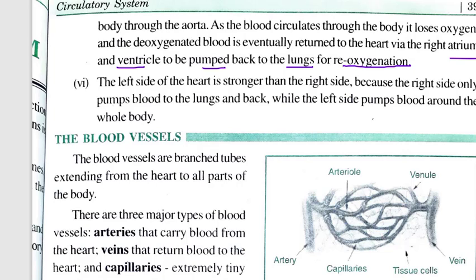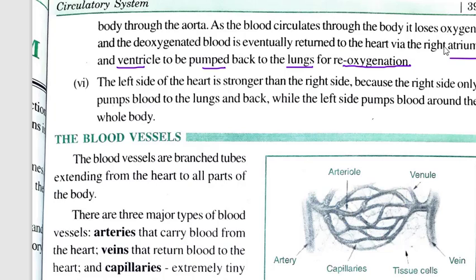But this time it comes back to the right side of the heart. The right atrium receives this deoxygenated blood and pushes it to the right ventricle, and from the right ventricle it is pushed to the lungs for removing that carbon dioxide and again getting oxygen.